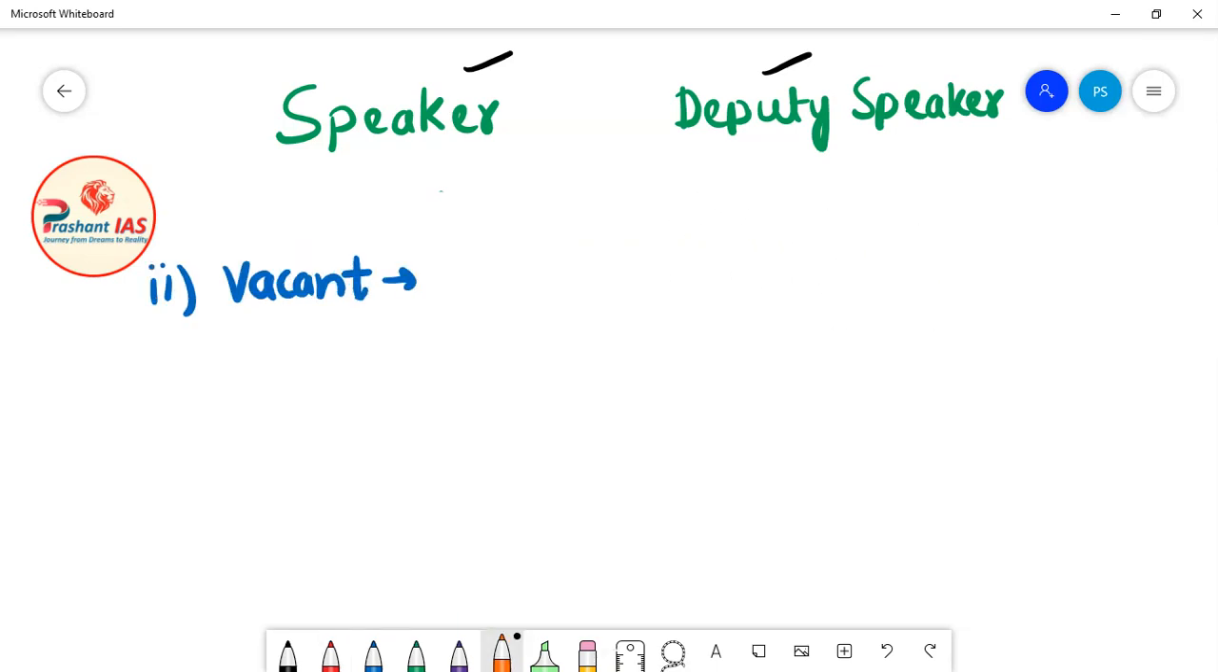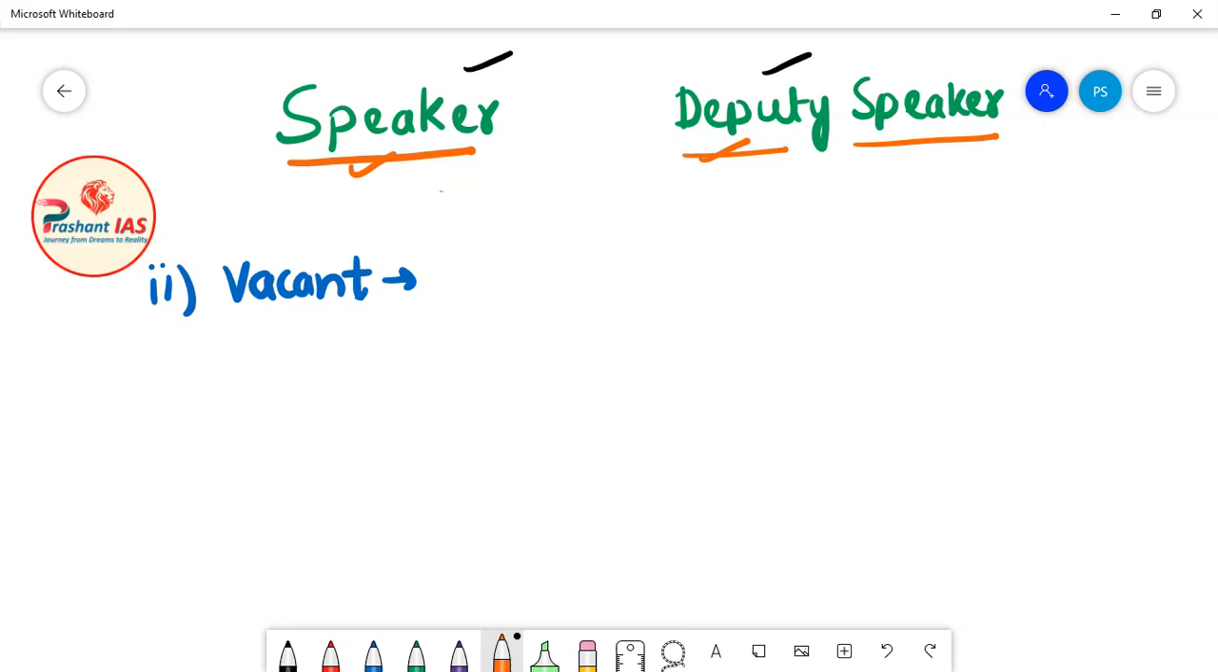But friends, now we have another situation. The second situation is: what will happen if there is a vacancy in the office of both of these officers, if the office of the speaker is vacant as well as the office of the deputy speaker? I have explained to you n number of times how a vacancy can be created. Vacancy can be created due to death, due to resignation, and there can be many other reasons, and if the officers are removed. So what will happen?